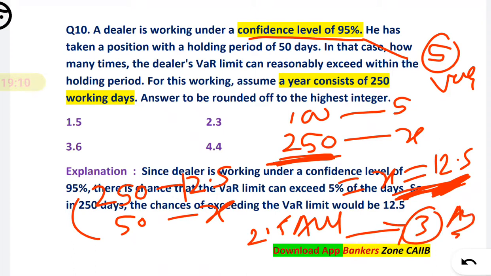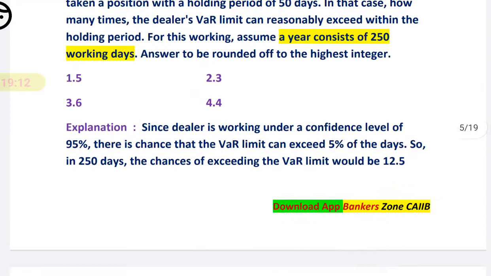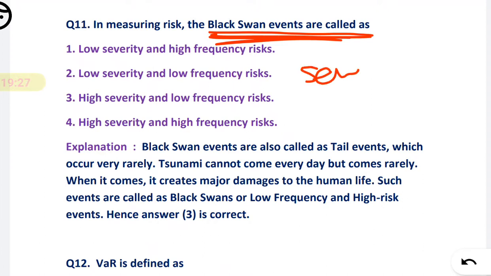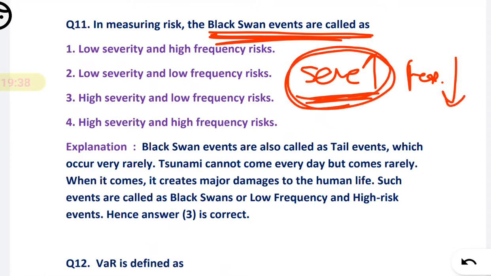Okay, fine. Now next, question number 11. In measuring risk, the black swan events are called as. So first see, what is a black swan event? I have already told you in the theory part. When the severity is high, and the chance of occurring, that is the frequency, is low, it creates a high impact but occurs with low frequency.